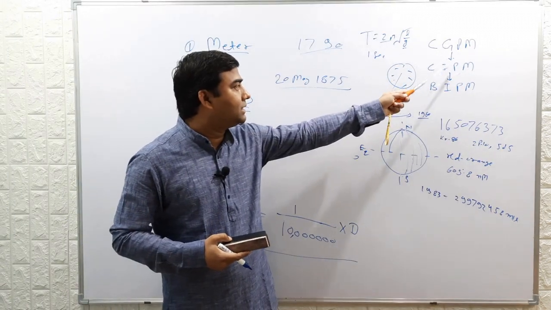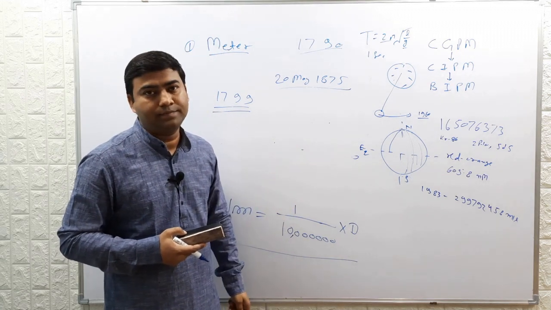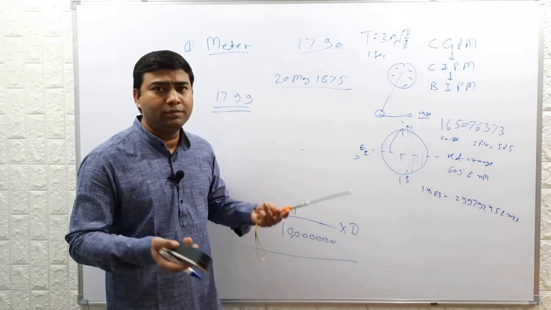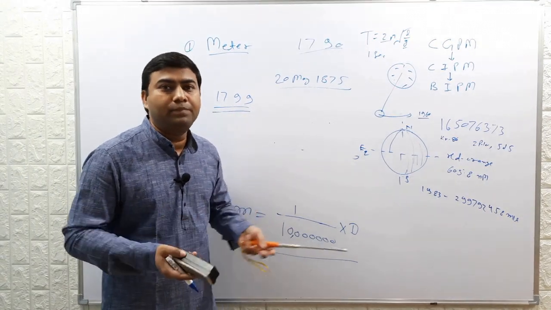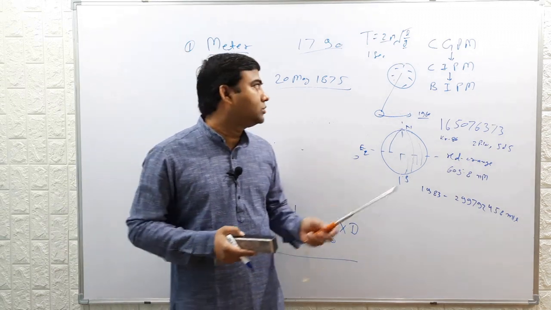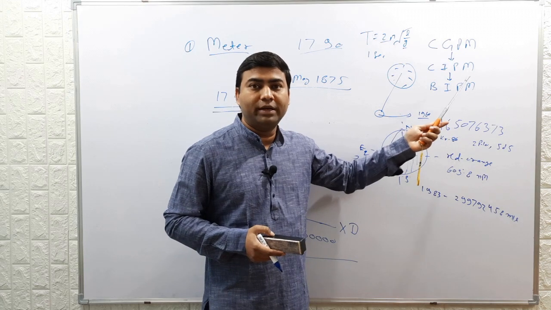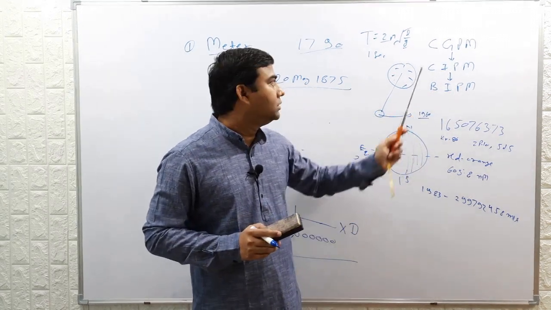So these are the organizations which were formed after the metric convention. These are all in France, because France was the base country to propose the metric system initially. So they are all French acronyms.